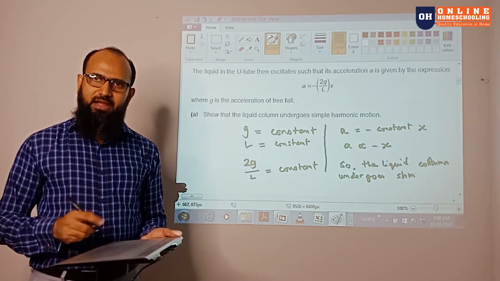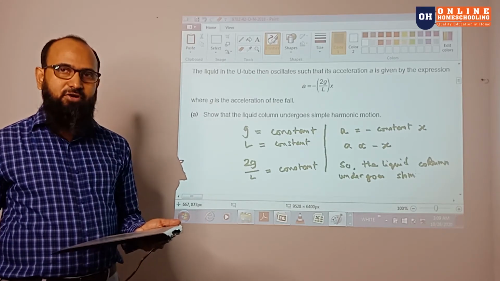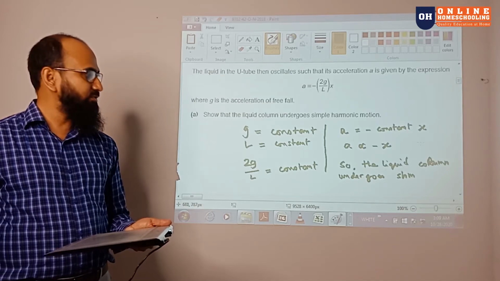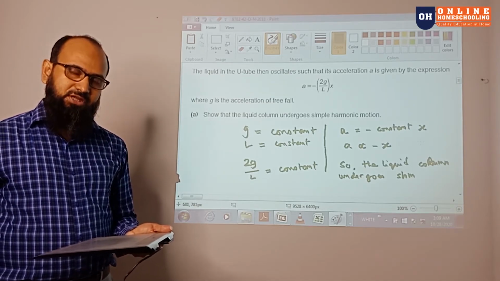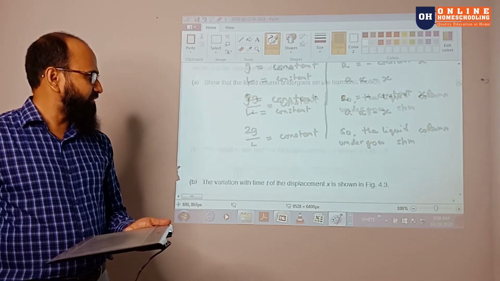So this is how we can say this. But remember, there is a formula that has been given. For better understanding, you have to review the first class on simple harmonic motion.